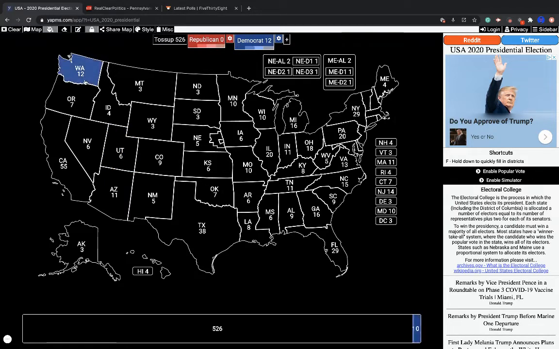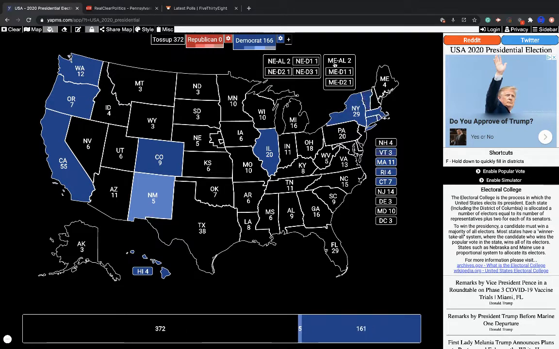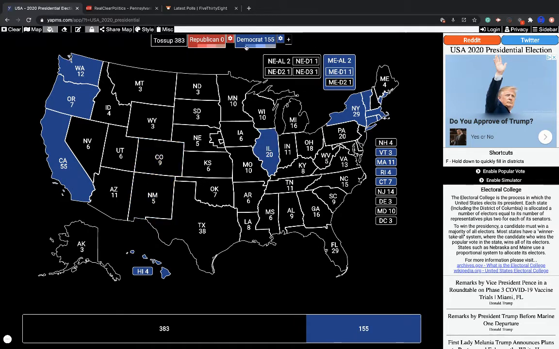So we're just going to start by filling in our safe states, states that aren't really going to be affected by this polling margin of error. I'll put New Mexico as likely for the Democrats. I would put Minnesota and Michigan there, but the polling was pretty bad there back in 2020. Actually, I'll just get rid of all the swing states. So we're just going to do all the swing states that have a chance. Okay, so I think that's it for the Democrats.